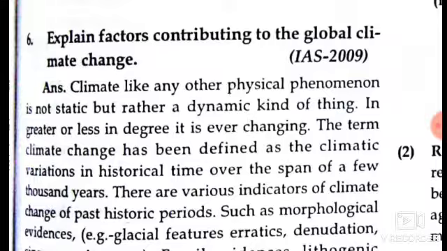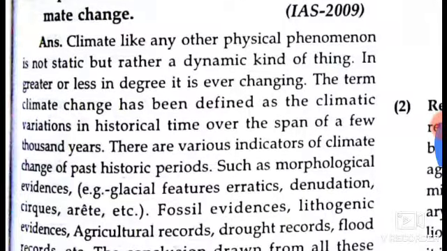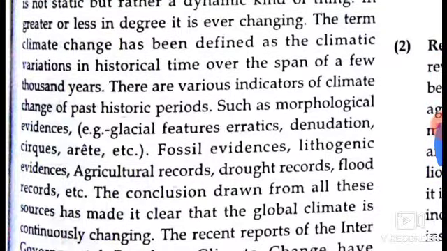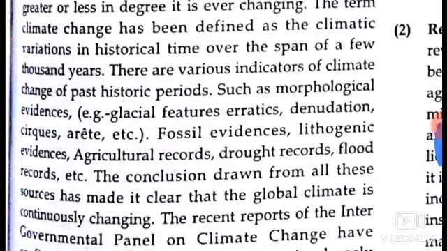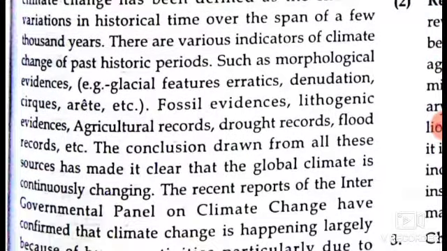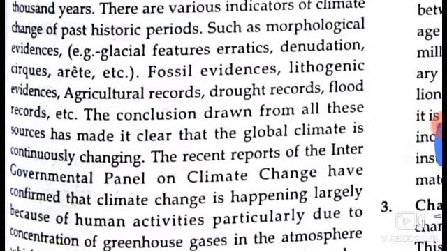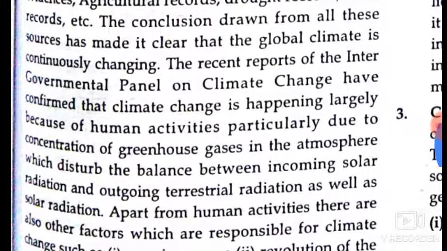There are various indicators of climate change in past historic periods, such as morphological evidences, that is, glacial features, erratics, and denudation, humid or arid conditions, etc., fossil evidence, lithogenic evidences, and agricultural records, drought records, flood records, etc. The conclusion drawn from all these sources makes it clear that the global climate is continuously changing.